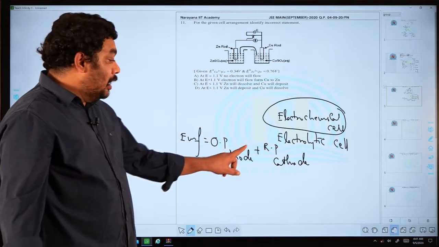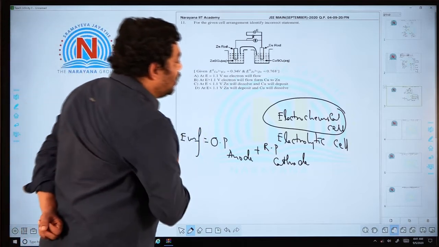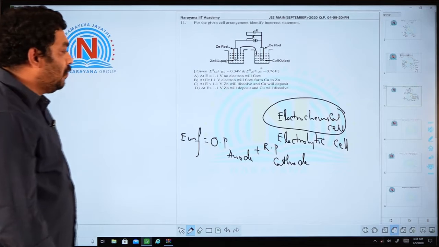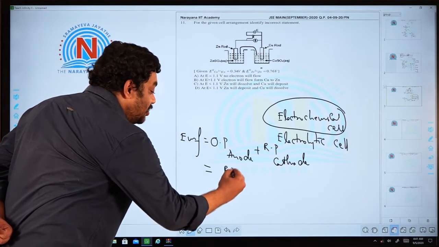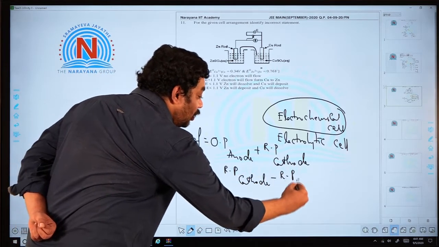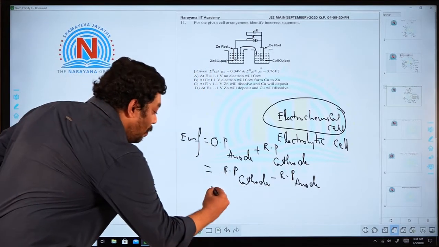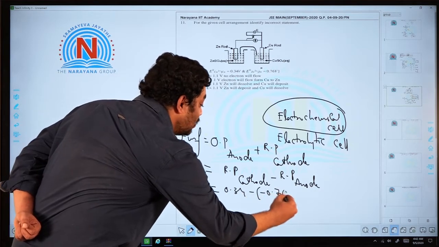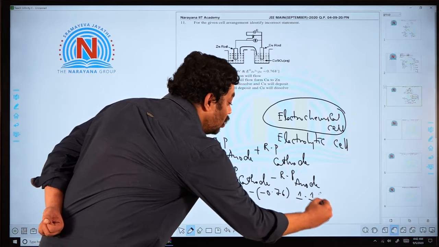Here zinc reduction potential is minus 0.76 sir. I can also write it as reduction potential of cathode minus reduction potential of anode. That means 0.34 minus (minus 0.76), and here you will get 1.1 volts.